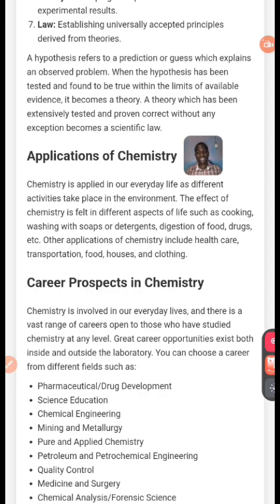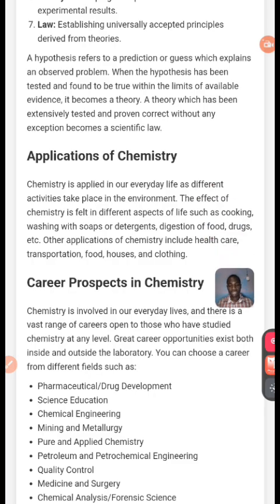Now the next one is housing. The last one is what? Clothing. Now, look at our clothes. We use chemicals to make all the colors and other things like that. That's how chemistry is. Let's also look at career in chemistry. What do you mean by career in chemistry? I'm talking about this.